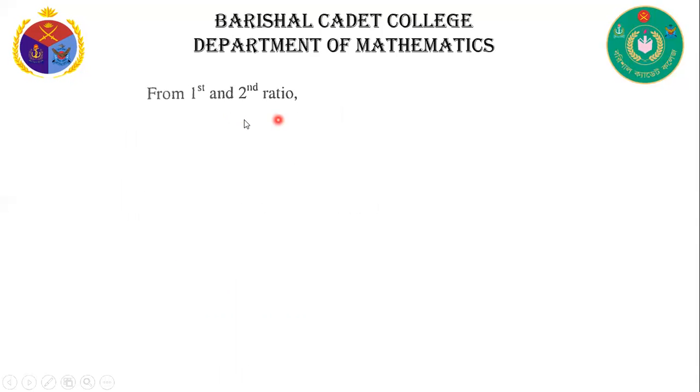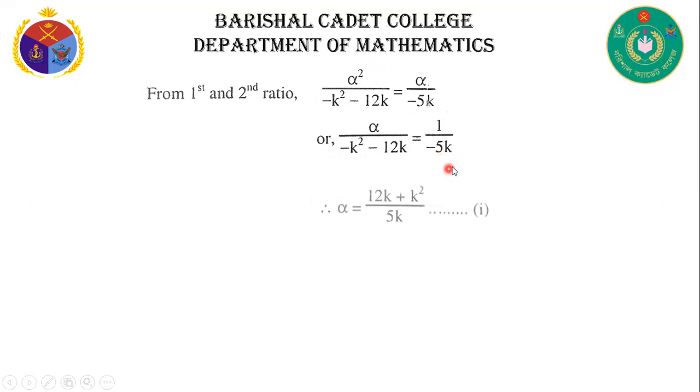So from the first and second ratio, we can write alpha² by (−k² − 12k) is equal to alpha by (−5k), or alpha by (k² + 12k) is equal to 1 by (−5k), or alpha is equal to (12k + k²) by 5k. This is equation number 1.